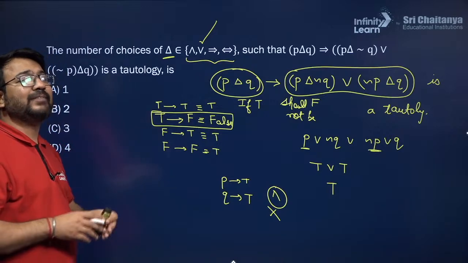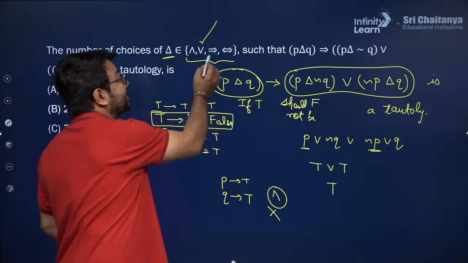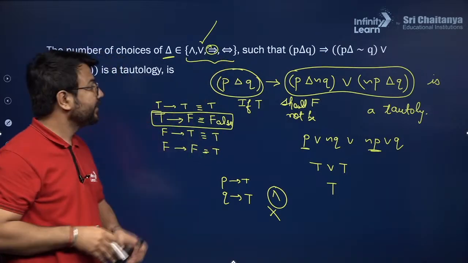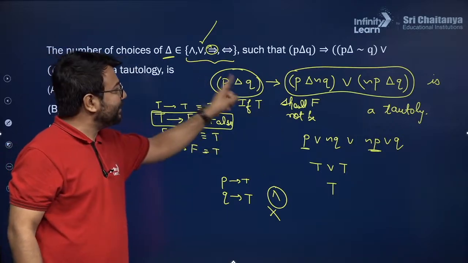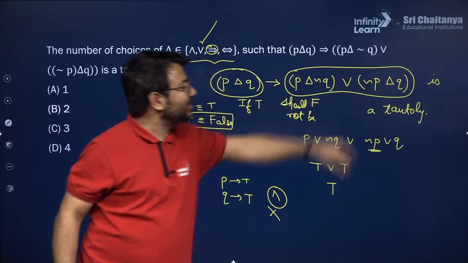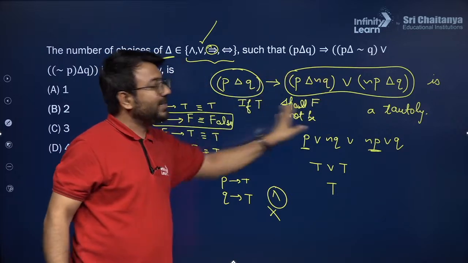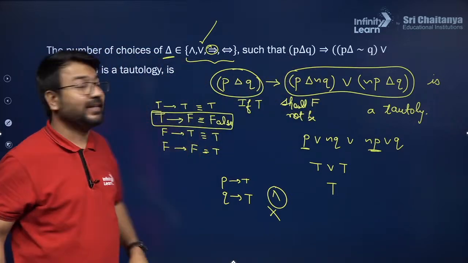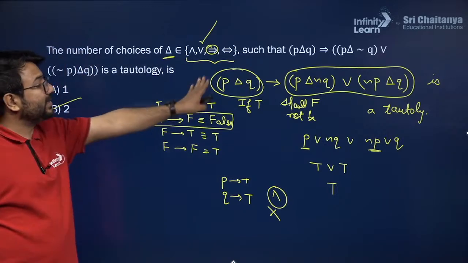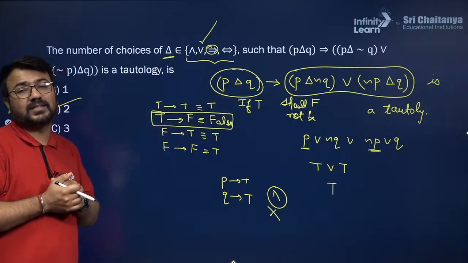In the same way, I will be checking for implication also. Instead of this delta, if I use implication, that is the single implication which is written in the third option, okay. So if I take the implication P implies Q, and here P implies negation Q, and here negation P implies Q, and there is a union in between, so this particular result will become a tautology. You can check for it. So that is why there are two choices that make this expression a tautology. Hence B option will be the final answer for this question.